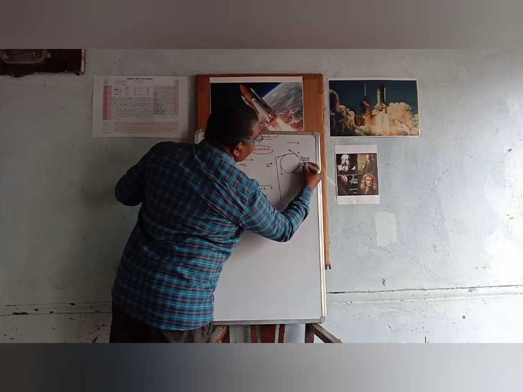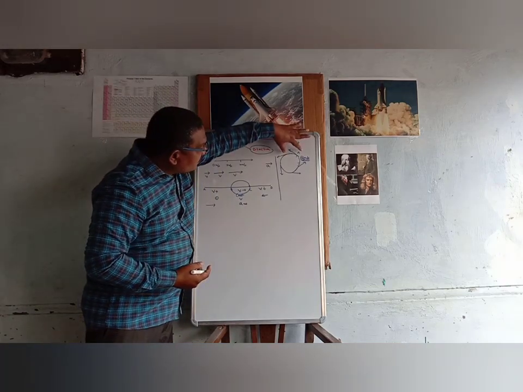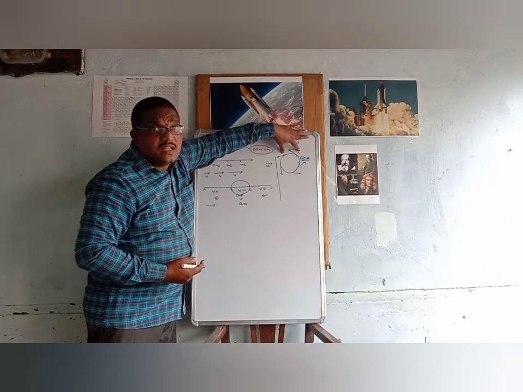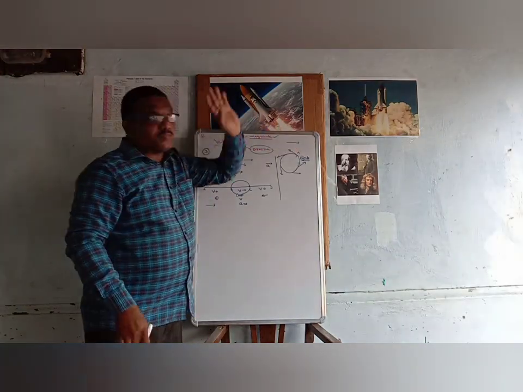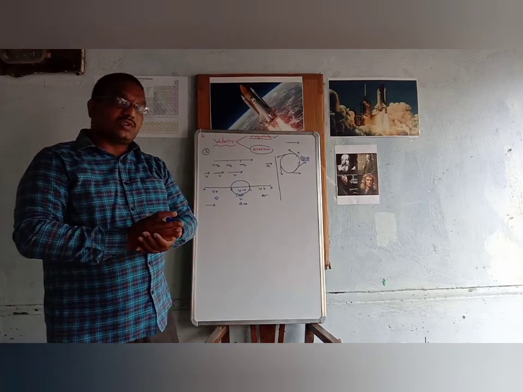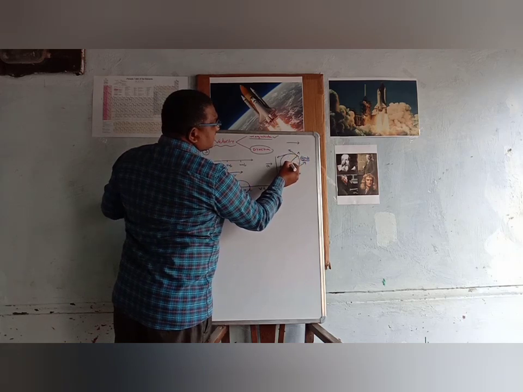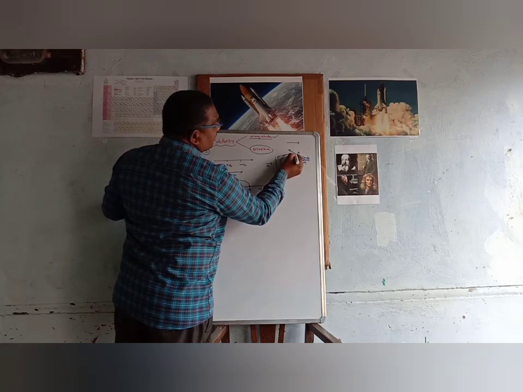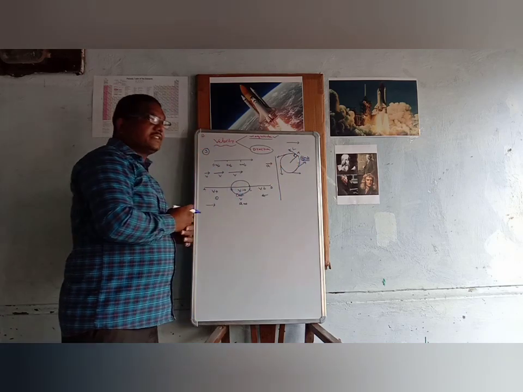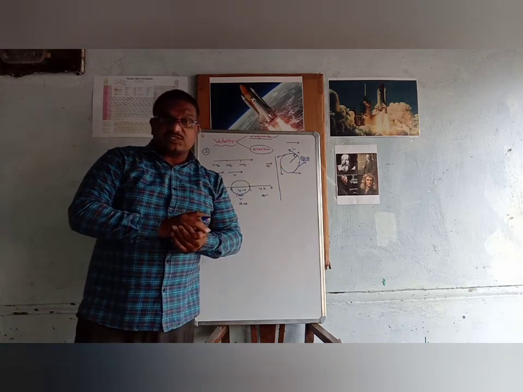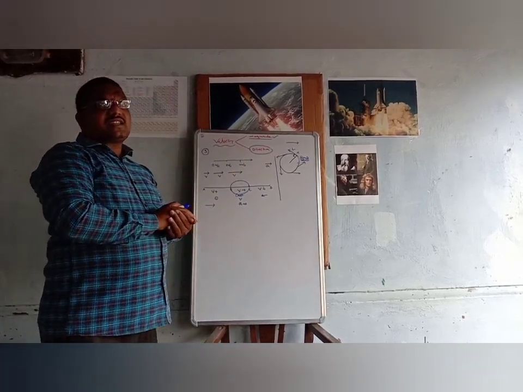It is in the tangential direction. The direction of the velocity at every point on the circular path is in the direction of the tangent drawn at that point. We already know about the tangent. The tangent is perpendicular to the radius. Suppose this is the radius, and this tangent is perpendicular. So the direction of the velocity is always tangential and perpendicular to the radius of the circle. Here the direction of the velocity is changing.